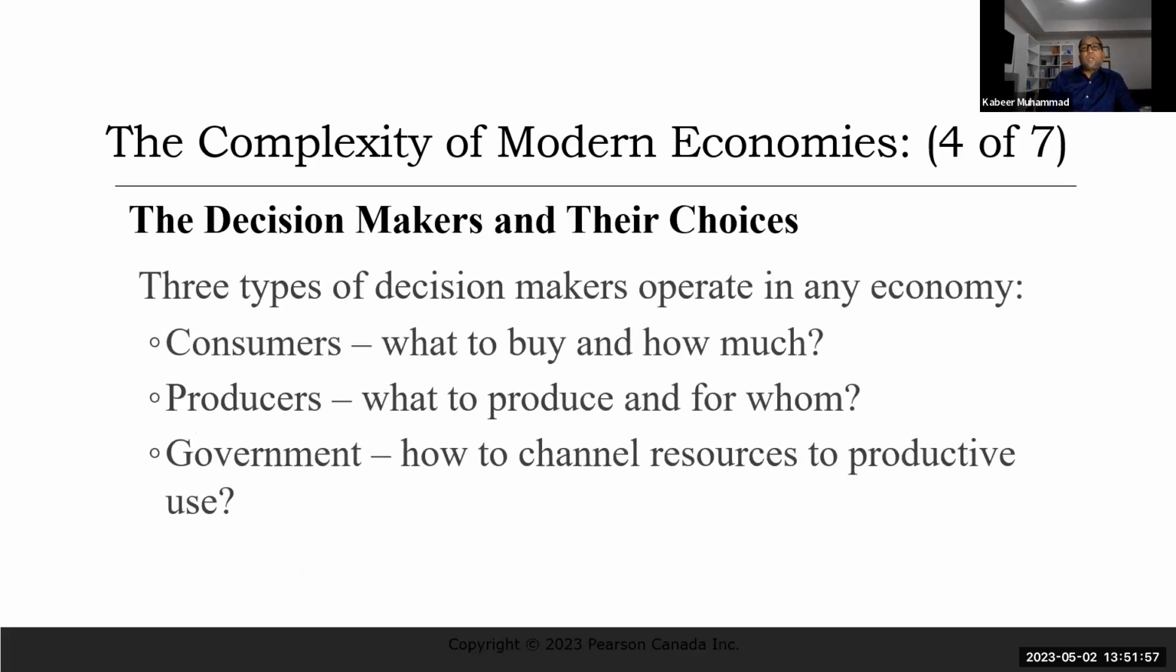So decision makers and their choices, the three types of decision makers operating in an economy. One is the consumer. I just mentioned that when we were discussing part one, consumption. So consumer, what to buy and how much to buy, that's a consumer's decision. Producers decide what to produce and for whom to produce.